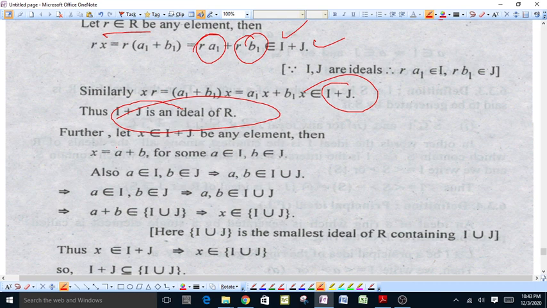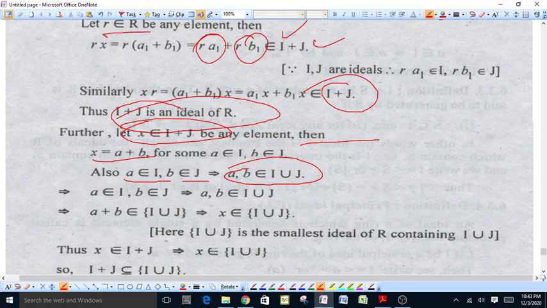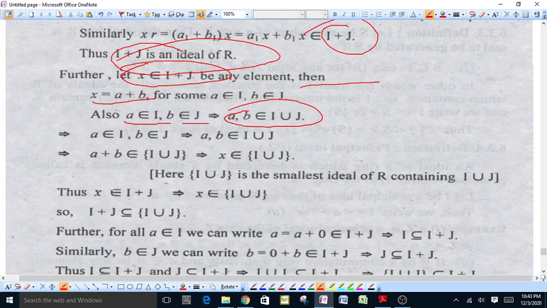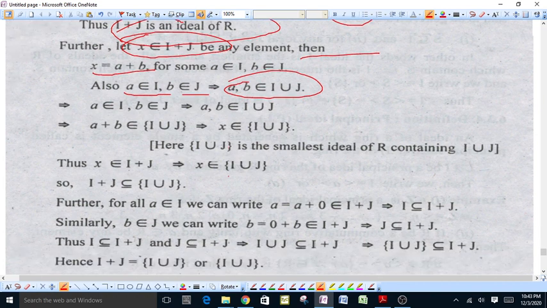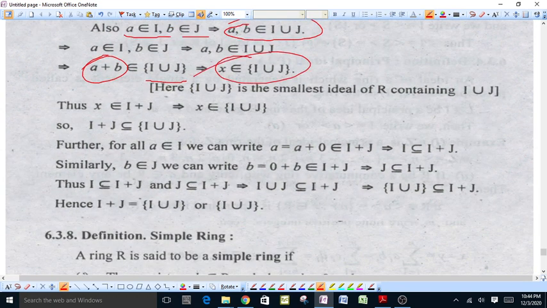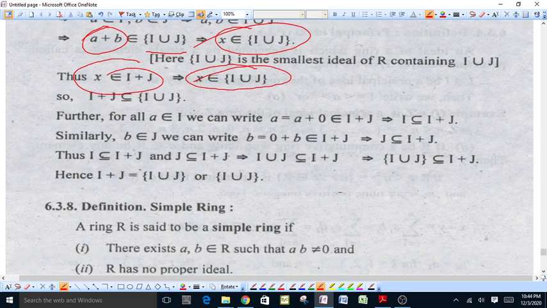Further, if x is an element of I + J, then x will be of the type a + b for some a in I and b in J. a belongs to I and b belongs to J, this means a and b both belong to I union J. This means a + b is generated by I union J, that is, x belongs to the ideal generated by I union J. Here the ideal generated by I union J is the smallest ideal of the ring containing I union J. Since x belongs to I + J and x belongs to the ideal generated by I union J, this means I + J is a subset of this smallest ideal of R.